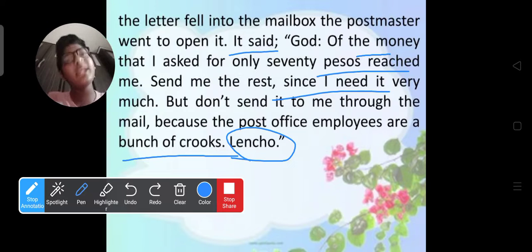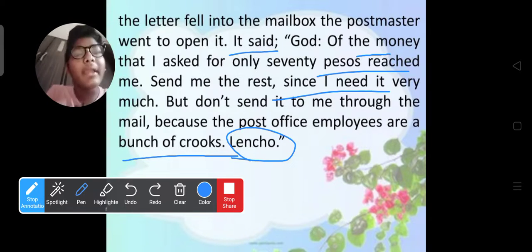Send it in any other way, because God can help us anyway. Not only through money, not only through clothes, not only through crops. In any way, God can help. This is our lesson, guys.